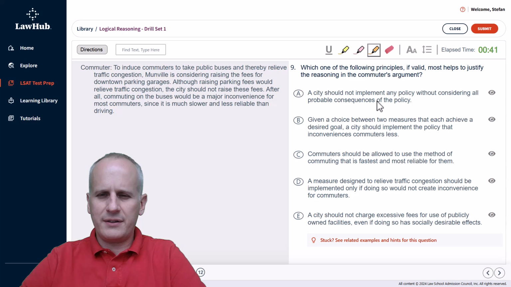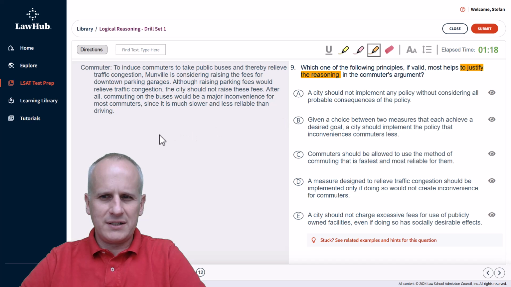We've got a task asking which one of the following principles, if valid, most helps to justify the reasoning in the commuter's argument. Now, a principle task often gets categorized uniquely, but in this case, justify really just means a fancy way of strengthening. So we treat what's on the left-hand side as we do every other argumentation style task. We're going to read it. We're going to have our highlighting tool at the ready so that we can identify the conclusion and then try to find something that broadly would strengthen the commuter's argument as a principle.